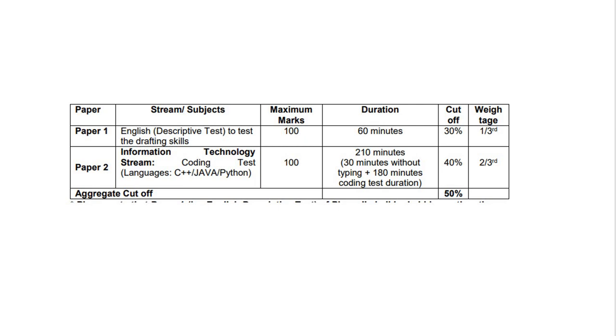So overall you have to get 50% aggregate combining paper 1 and paper 2. So individually 30% and 40%, but overall it should be 50%. So either you have to increase your score in paper 1 or in paper 2 by 10%.